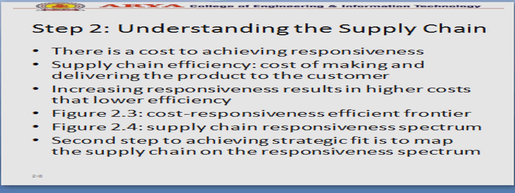Increasing responsiveness results in higher cost that lowers the efficiency. Two figures are there, 2.3 and 2.4. 2.3 is the cost responsiveness efficient frontier, and 2.4 is the supply chain responsiveness spectrum, which we will see in the next slides. The second step to achieving strategic fit is to map the supply chain on the responsiveness spectrum.